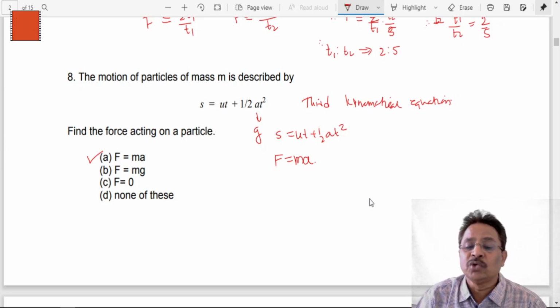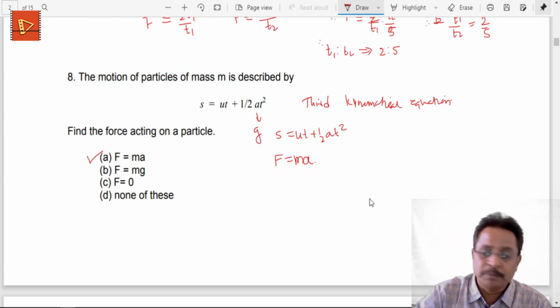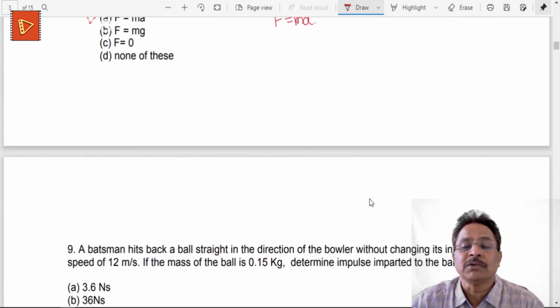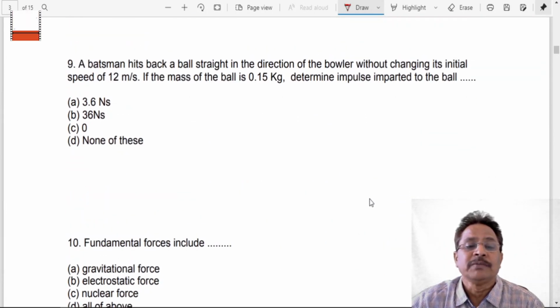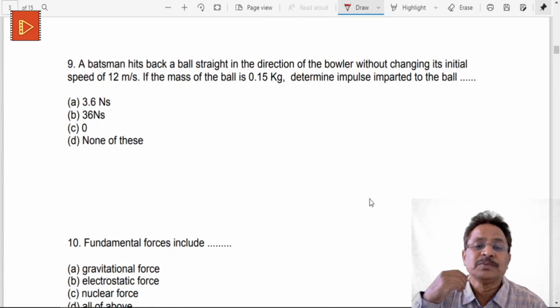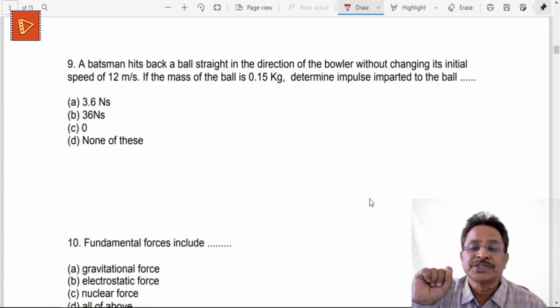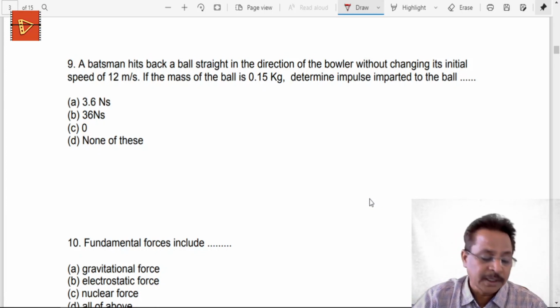According to this you have to take into consideration what is asked. Based upon that we can go for this calculation. Okay, now question number 9. A batsman hits back a ball straight in the direction of the bowler without changing its initial speed of 12 meters per second. If the mass of the ball is 0.15 kilograms, determine the impulse imparted to the ball.